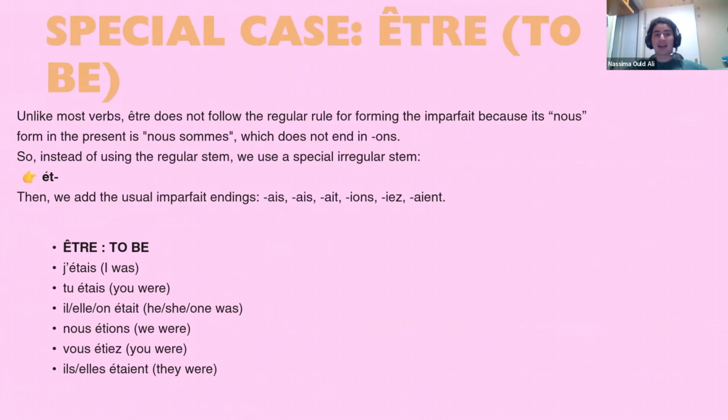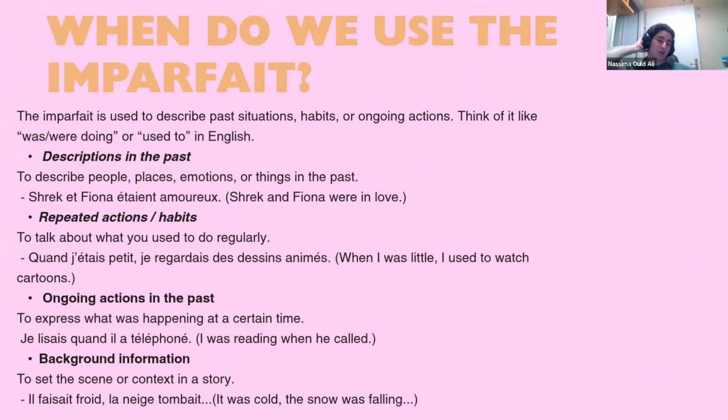Okay. Special case, être, to be. Unlike most verbs, être does not follow the regular rule of forming the imparfait. Just a question: why doesn't être follow the rule? Think about it. Conjugate être in the new form and tell me why. What's with the ending?